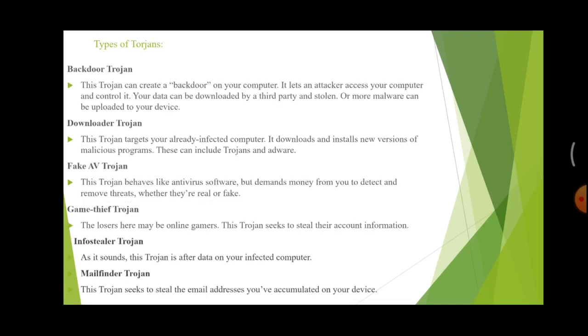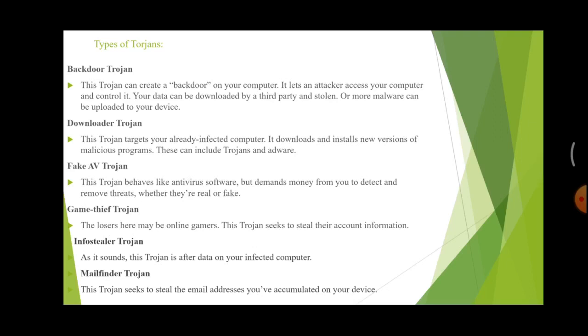Next, types of Trojans. First one, backdoor Trojan. This Trojan can create a backdoor on your computer. An attacker can take a wide range of actions on the infected computer, including receiving, sending, deleting or launching files. Your data can be downloaded by a third party and stolen.